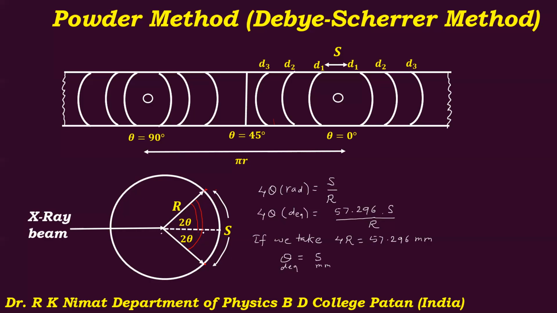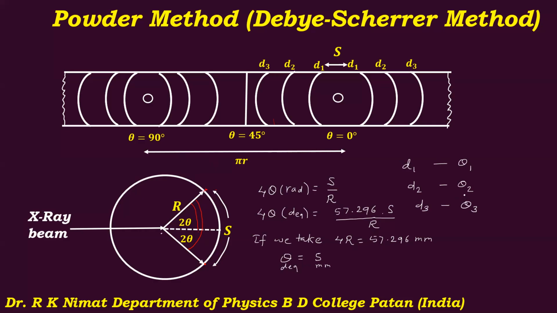And the condition is that we have to take this 4r distance equal to 57.296, or r equal to 57.296 divided by 4 in units of millimeter. That is how one can calculate these theta values directly. Suppose corresponding to d1 you get the value theta 1, and for another arc, in a similar way, you get angle theta 2. You can measure as many arcs as there are, and you will get the theta values.